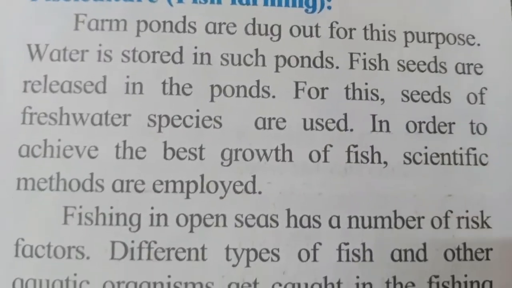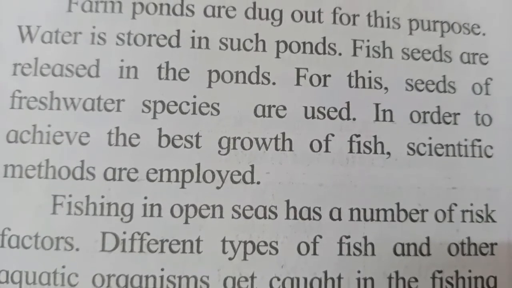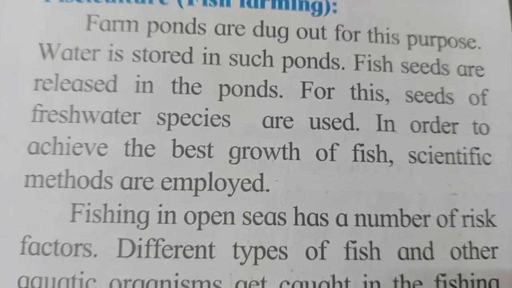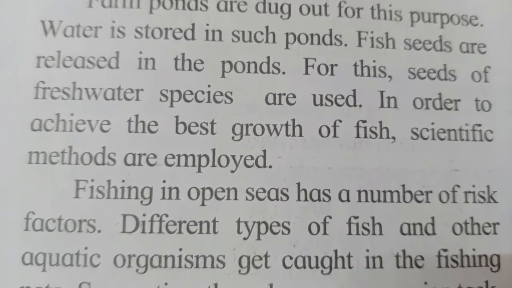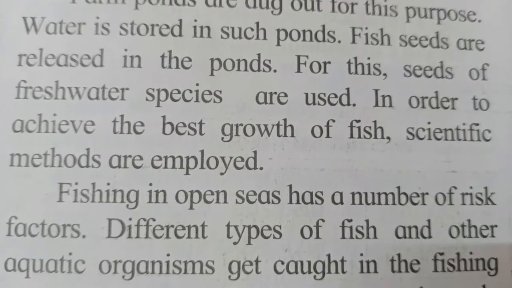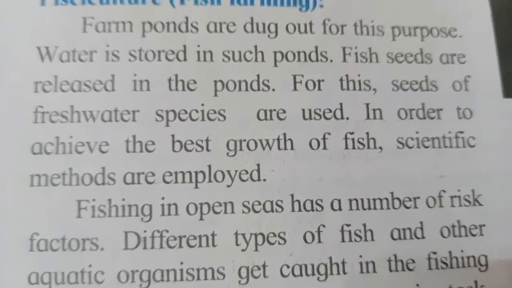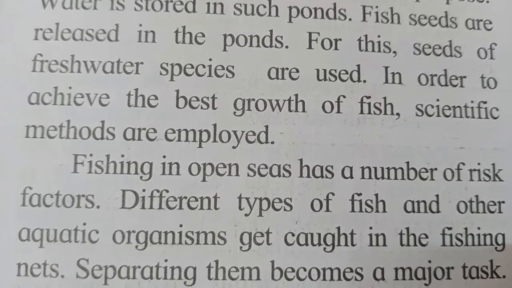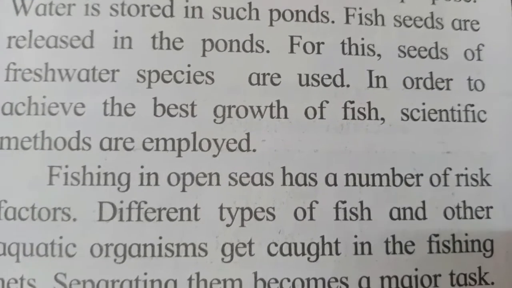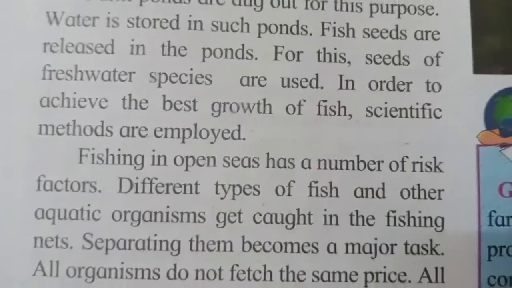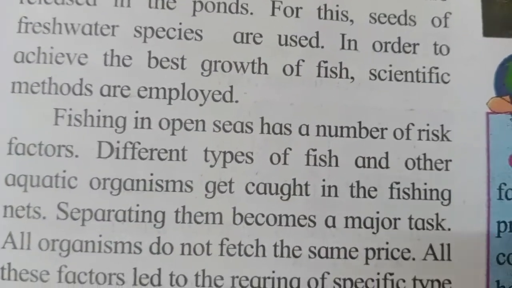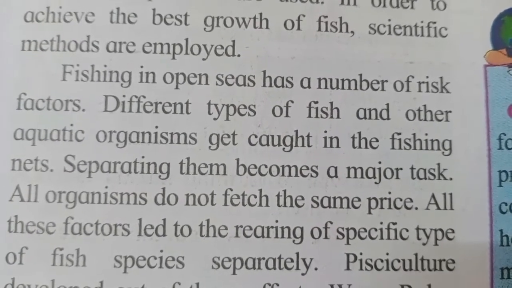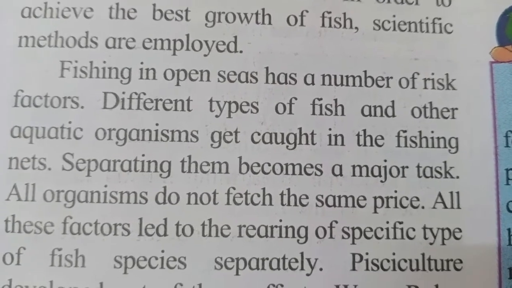Fish seeds, that is the small, just newborn fish, are released into these ponds. For this, seeds of freshwater species are used. In order to achieve the best growth of the fish, scientific methods are employed. So in order to get more and more fish production, scientific methods are used, including for whatever food is required.